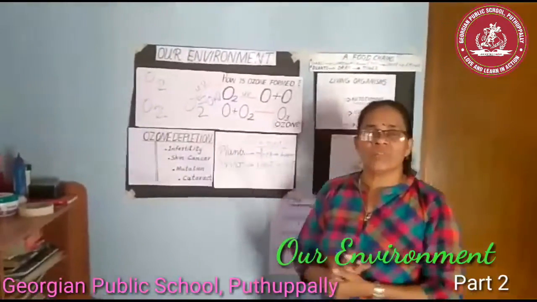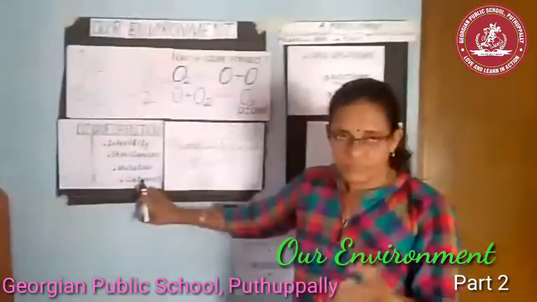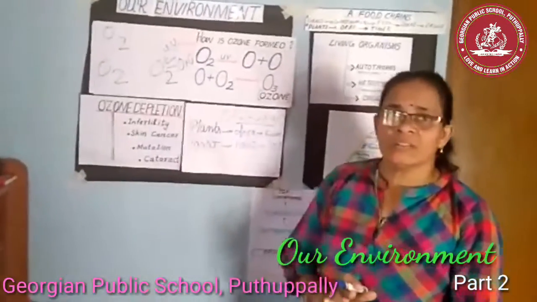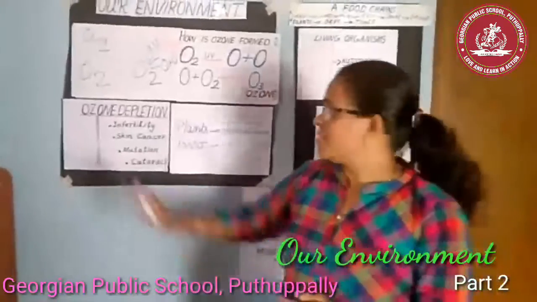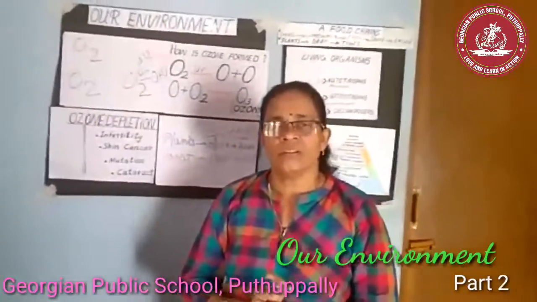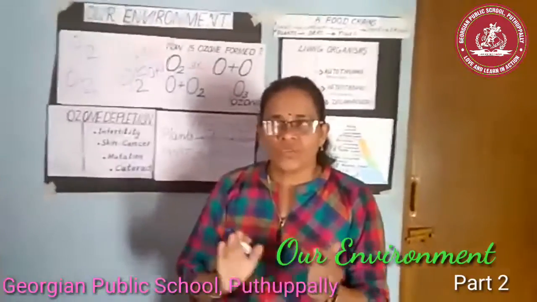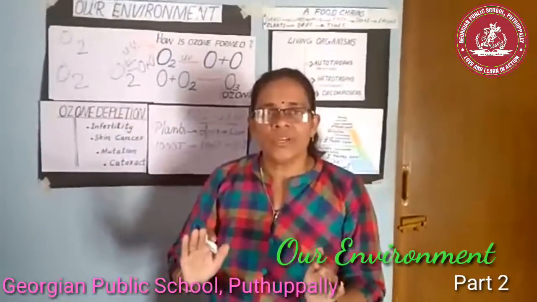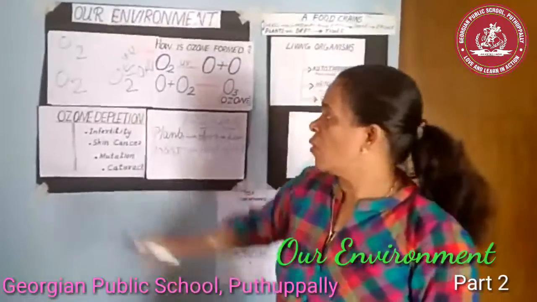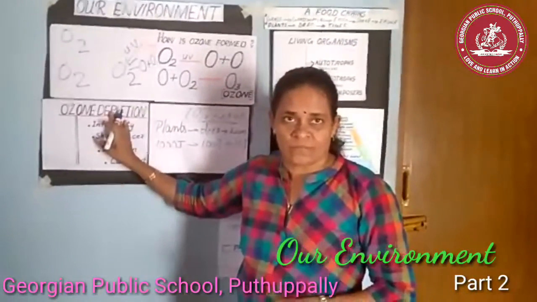Genetic disorders will occur, and there are vision problems too. So all these are problems created by the entry of UV rays into the earth. So it's our duty to take steps to reduce ozone layer depletion.